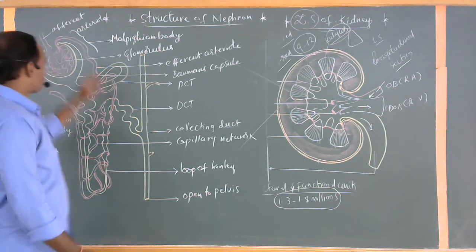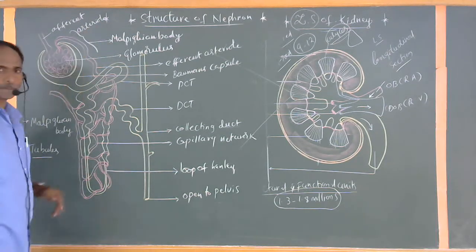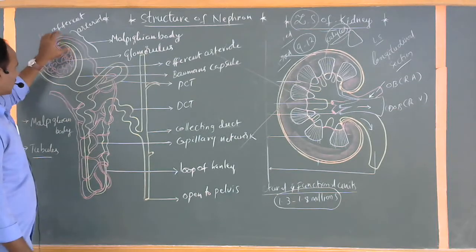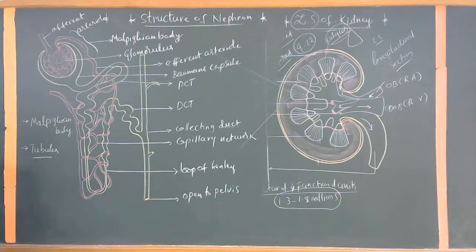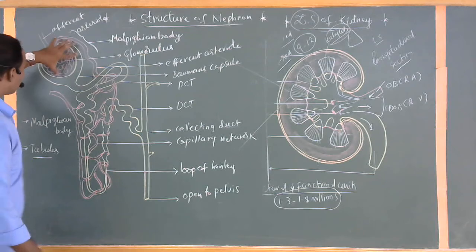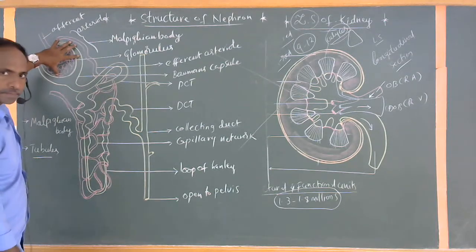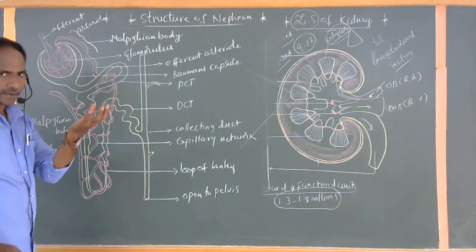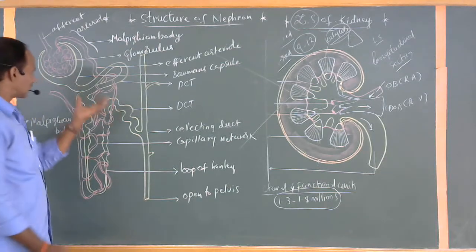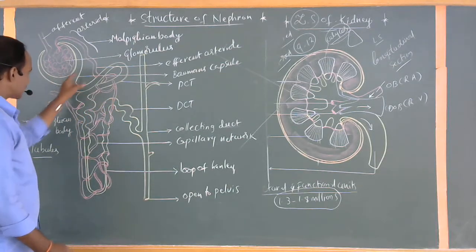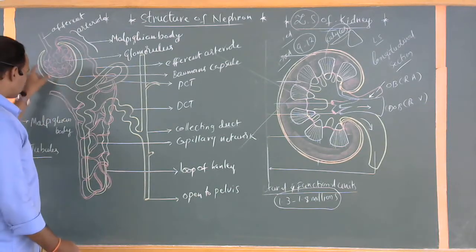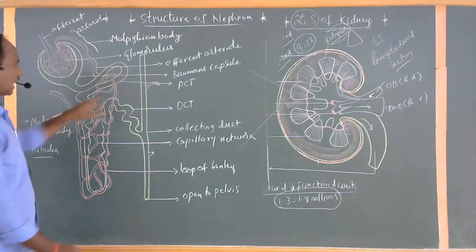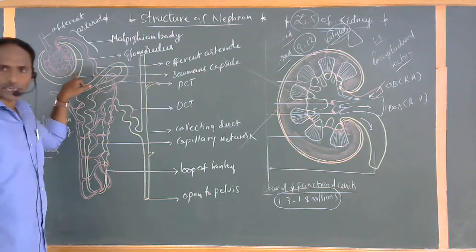So first of all, what is meant by the Malpighian body? This complete part is called the Malpighian body. A blind cup-shaped structure is present here. The base part of this capsule is called Bowman's capsule.